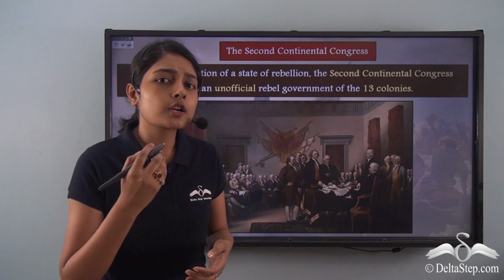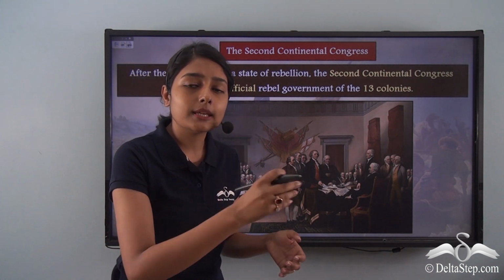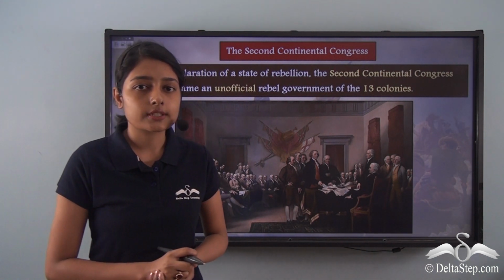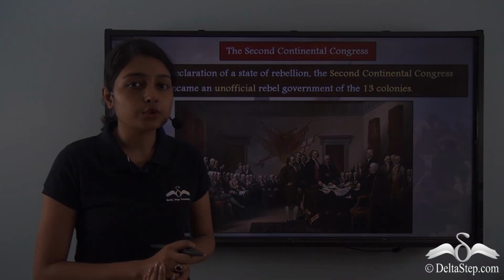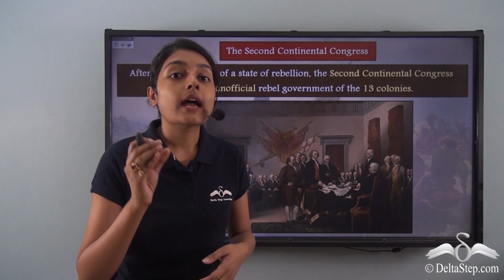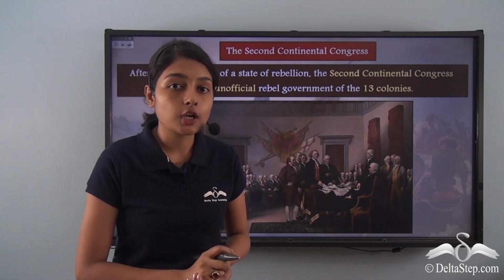But what did this Congress decide to do? Did it want to be restricted to the label of being a rebellious body? Definitely not. The Congress instead chose to become an independent and unofficial government of the 13 rebellious colonies.